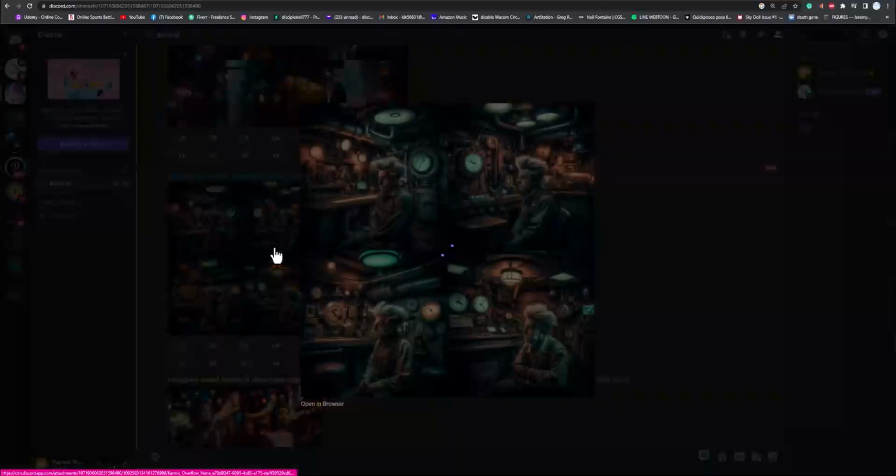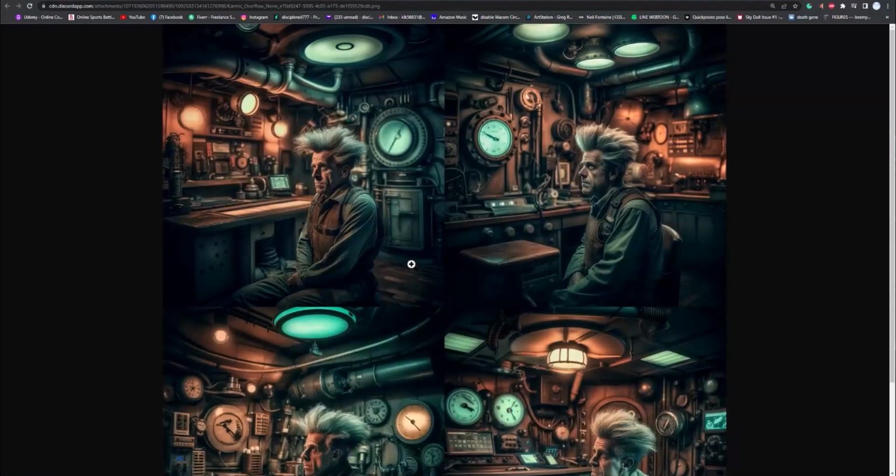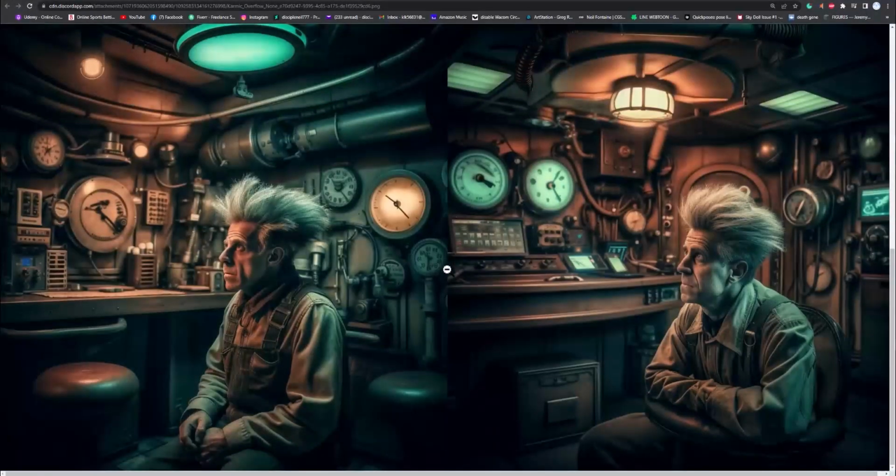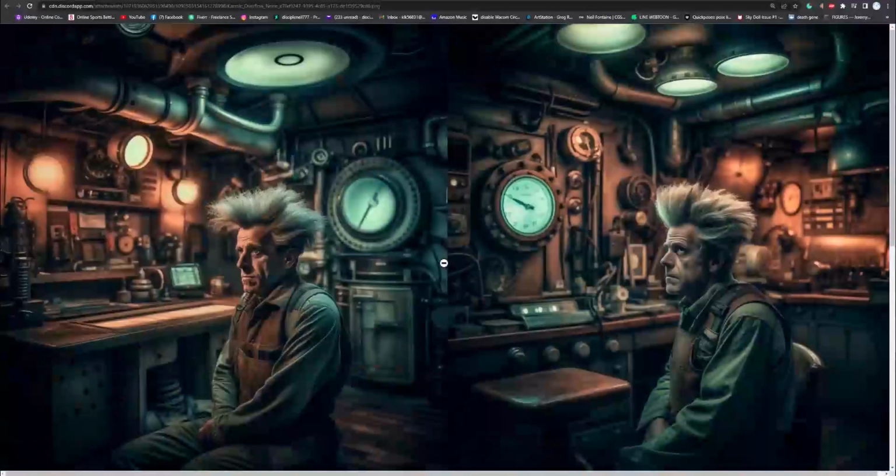I want to look at how it combined these together. So this is fantastic. So here we have our, look at this. We got our same guy. He looks just like the same dude. And as long as you're using that image, it'll always look like that dude. So it's a way to get consistency. Just use that same image, and then you can use different background images, and you can basically put him in different backgrounds, which is kind of cool.